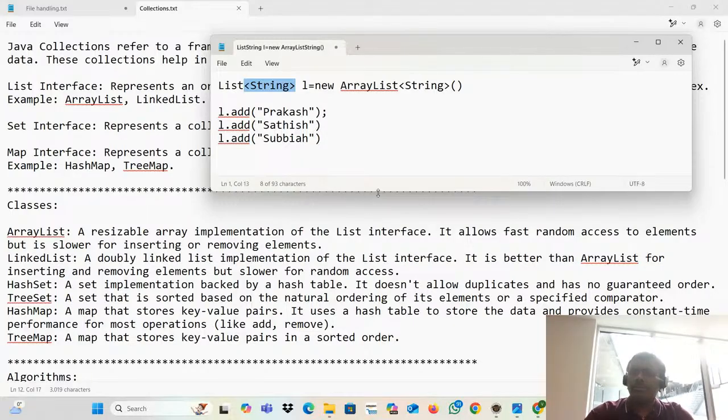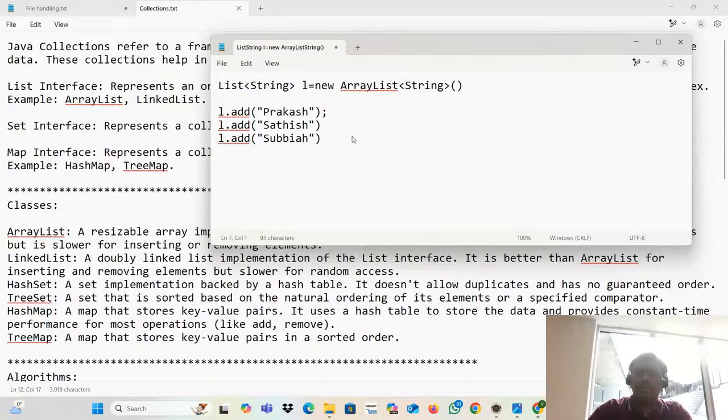There are two kinds of concept, non-generic and generic. No need to go into that detail, just to understand it. At least you need to know that, right? Because what is this angular bracket? That is nothing but generic.